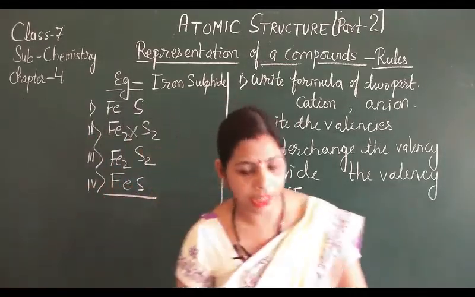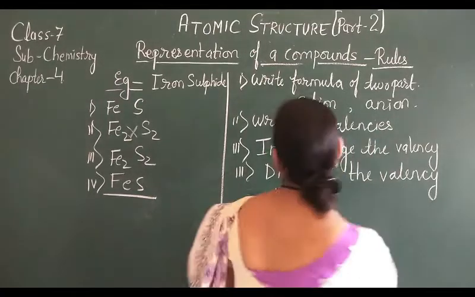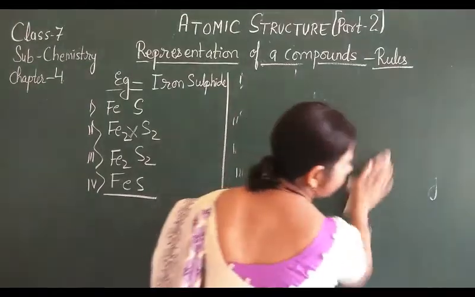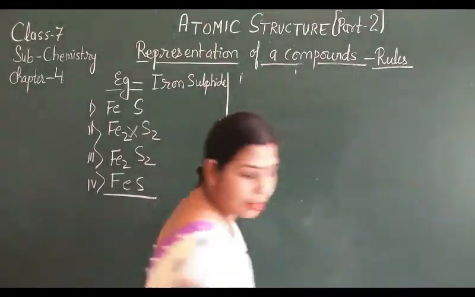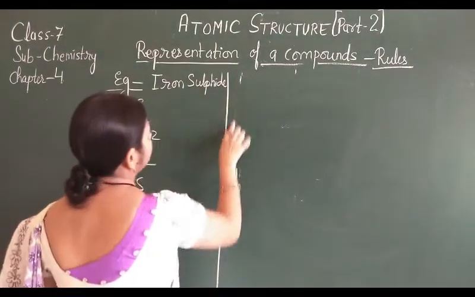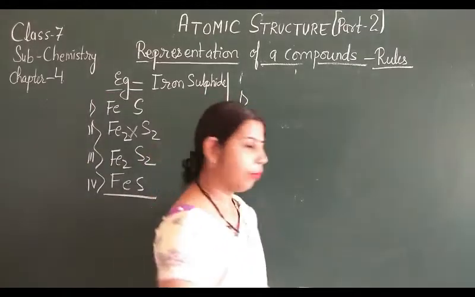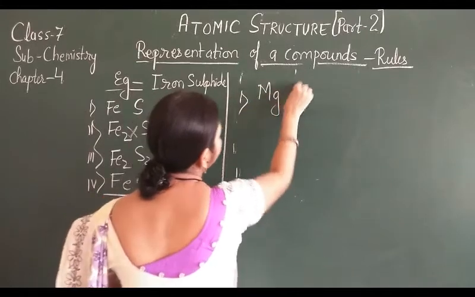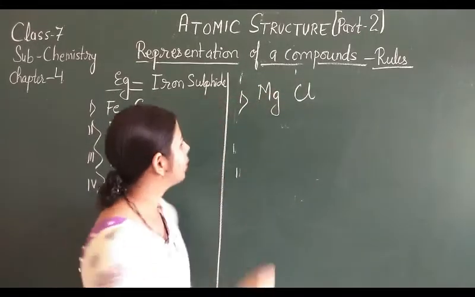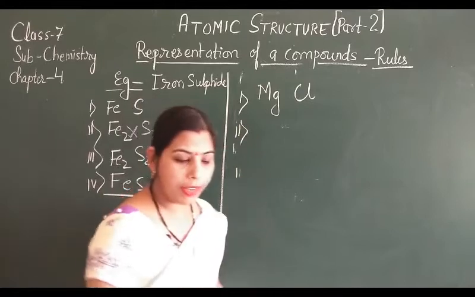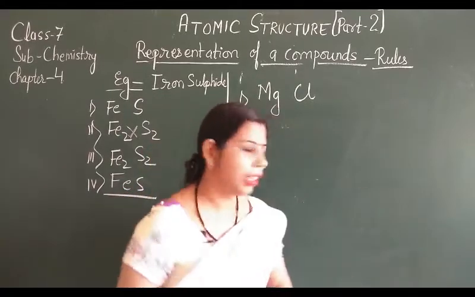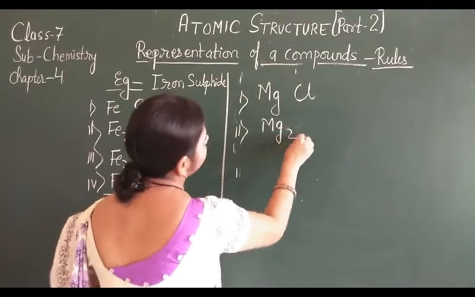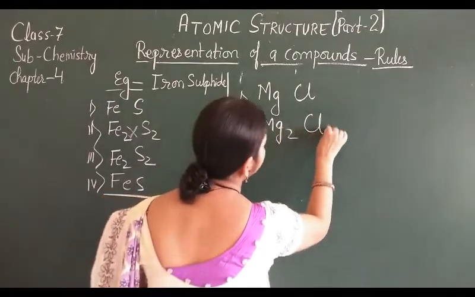Many more examples are there related to this. Suppose one more example I am going to tell you. Suppose magnesium chloride हमें बनाना है. First I am going to write magnesium, which has the positive charge, and chloride, which has the negative charge. Now the valency of magnesium, you must learn about some valencies. So the valency of magnesium is 2, Mg2, and the valency of chlorine is 1, Cl1.